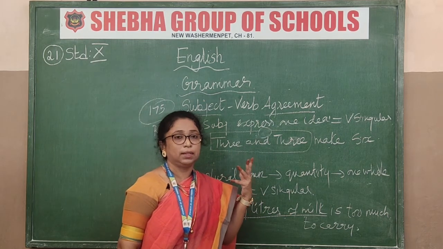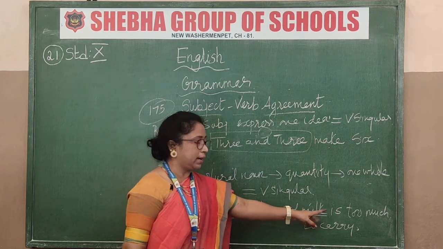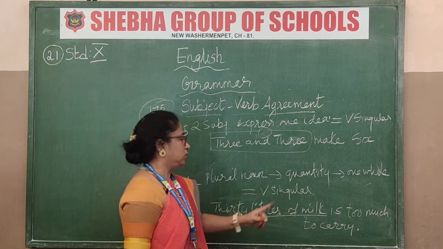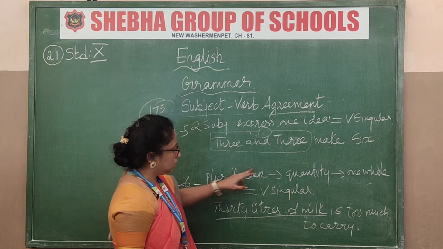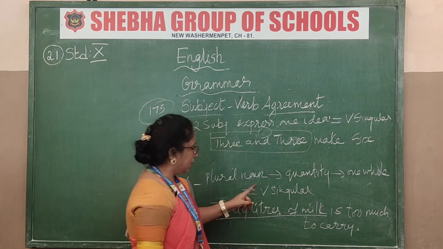Now you must be thinking, oh, this is plural, so we must put "are." That is wrong. You must put "is" only. So see, the noun is a quantity taken as a whole, and the verb is singular.